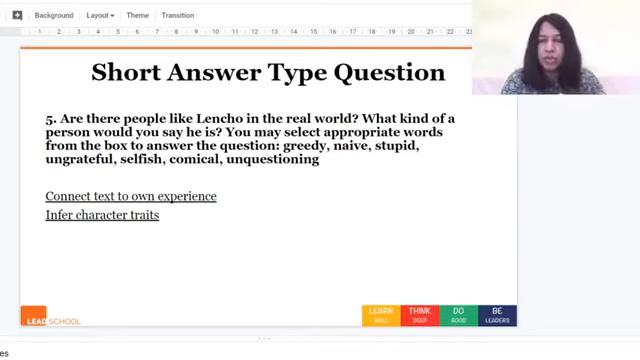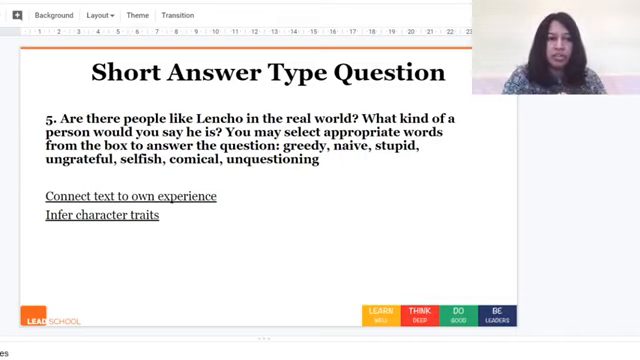For this question, what you needed to do was two things. First is connect the text to your own experience. And second is to infer character traits. So these are the character traits, right? Now, nowhere in the text has the author told us that Lencho is naive, or greedy, or stupid. The author did not tell us. But we can infer, we can conclude based on what evidence and facts have already been given in the story. So we need to give our reasoning, find the evidence, and then decide what word or words would best describe Lencho.